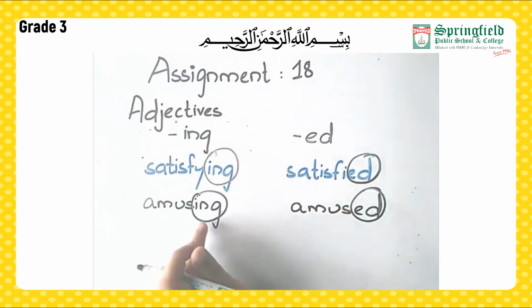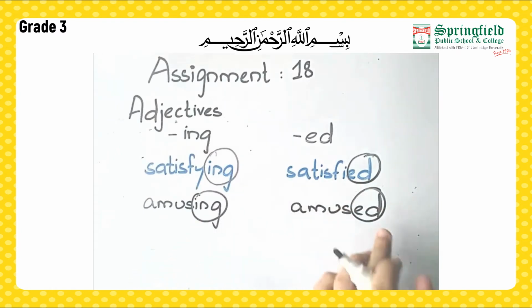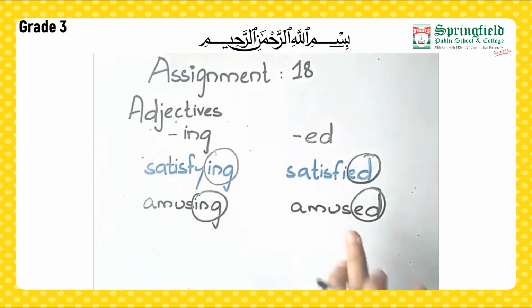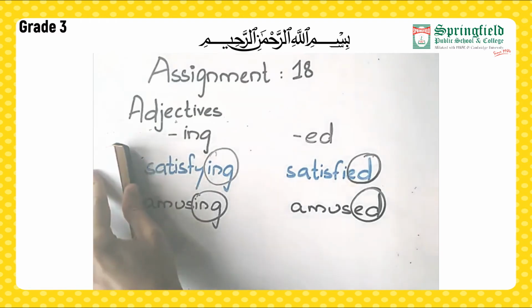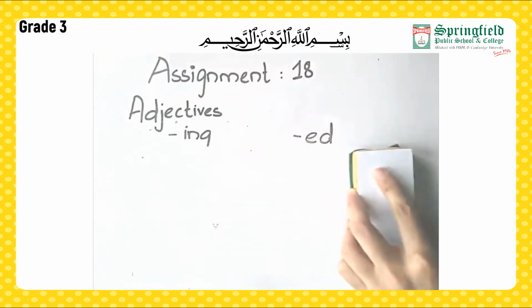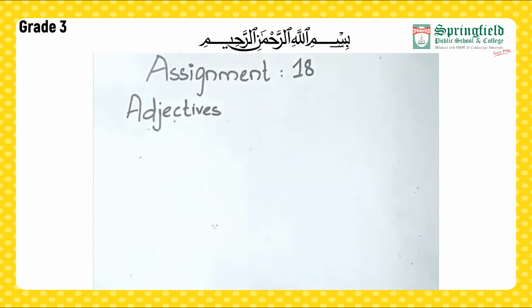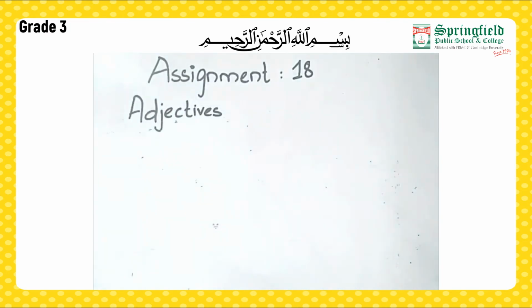Here you can see an adjective ending with ing and an adjective ending with ed. This adjective describes the situation and the event, whereas this adjective describes the emotions of the person. So students, I hope you are able to understand the concept of adjectives ending with ing and adjectives ending with ed. Now, let's move towards our exercise to practice this concept.